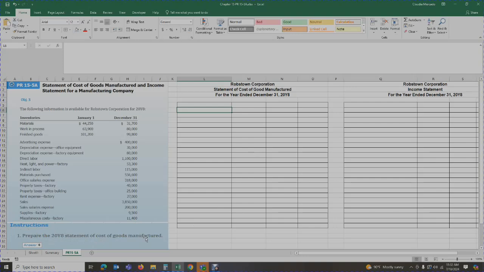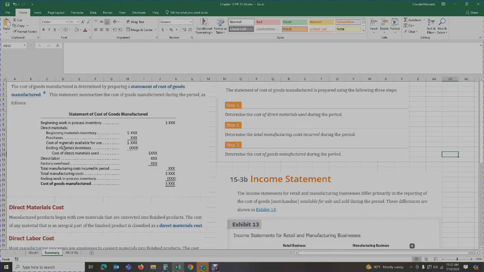If I'm a student and I'm tackling this problem, I'm going to go to my ebook and look for the section that talks about the statement of cost of goods manufactured, and I'm going to review that information. There's more information in your book. I'm not going to cover it all or copy it here, but just so you can have a general understanding of how I tackle the problems.